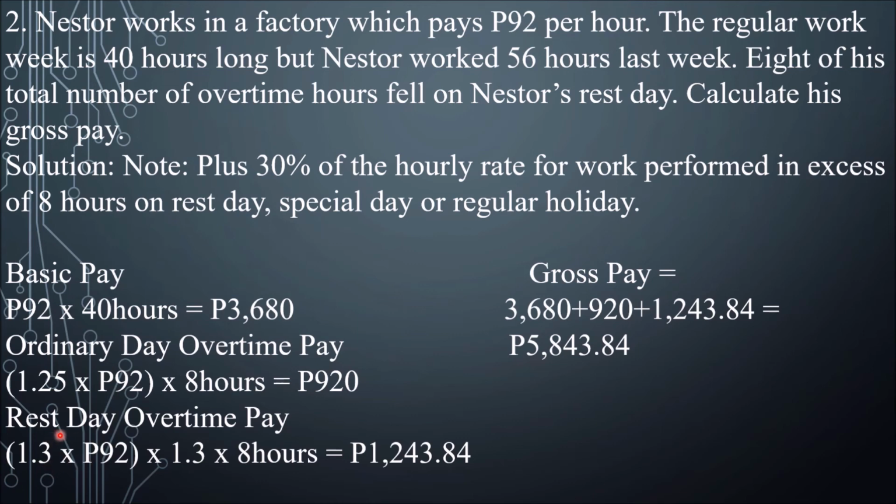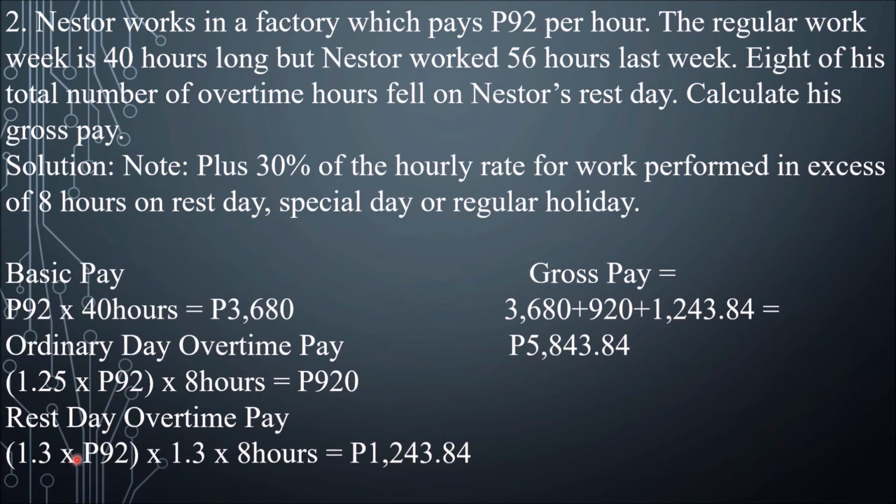So because it falls on rest day, we have 1.3, that's the rest day rate, times the hourly rate, 92 pesos, times 1.3 because it's overtime. As you can see here, plus 30% of the hourly rate.